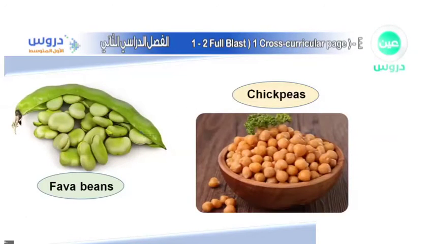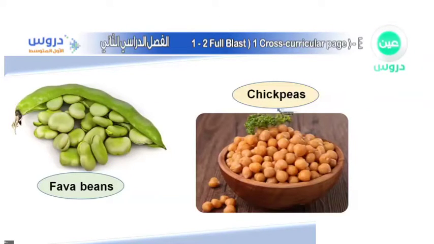Okay, so before we start reading about it, we're gonna see these two pictures and read the words over here, the new vocabulary. The first one over here, as you can see, it's called fava beans. Do you know what fava beans are? Actually, here in the Arab world, many people eat fava beans. They make it into something that probably many people eat for breakfast. Well, at least not me, but many people do. I know many people who do eat these for breakfast.